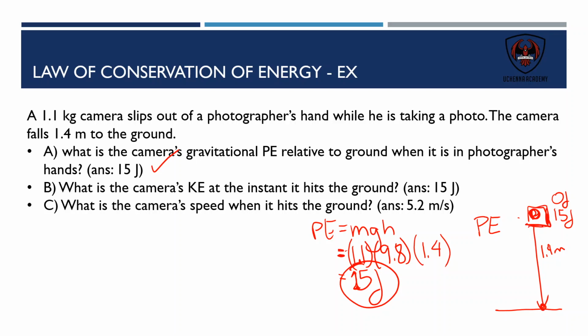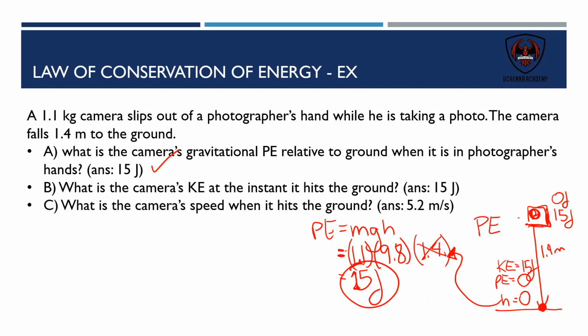The moment it strikes the ground, the height is going to be 0. Because the height is 0, the potential energy will also be 0. And that means that all of that potential energy has now been transformed into kinetic energy. So the kinetic energy is 15 joules as it hits the ground.